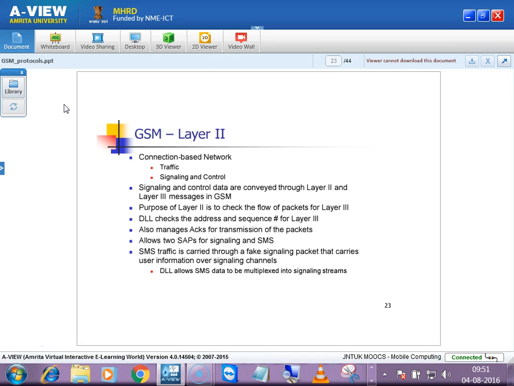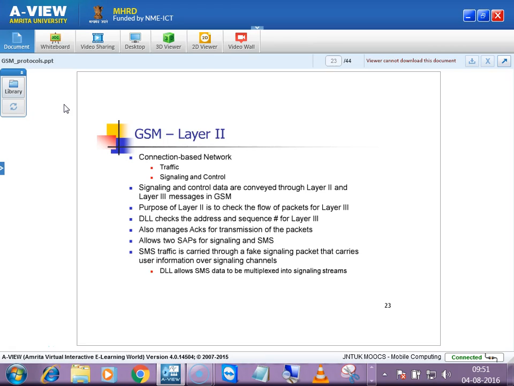The purpose of layer 2 is to check the flow of packets. Like, can I transmit this many packets? If I transmit this many packets, can the physical layer support them? Is the receiver capable of receiving this much bandwidth, this many packets? What is the bandwidth of the receiver? Based on this, the flow will be controlled in the data link layer.